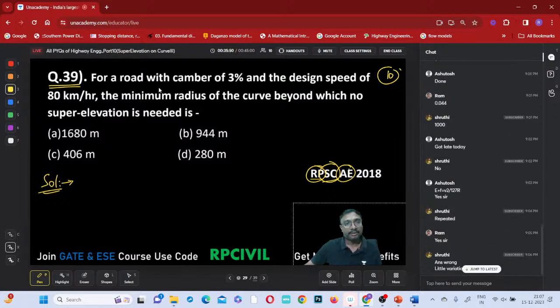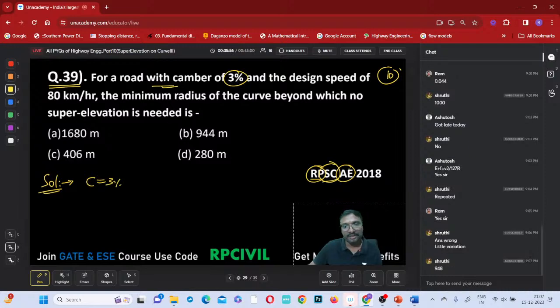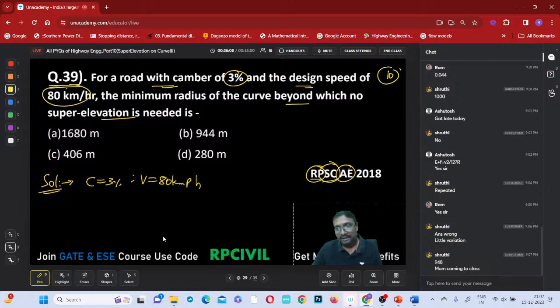So for a road with a camber of 3%, the camber will be given as 3% now. And the design speed is 80 kmph, capital V is 80 kilometers per hour. Then the minimum radius of this curve beyond which no super elevation is needed.